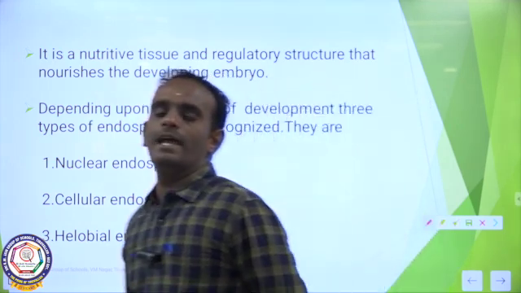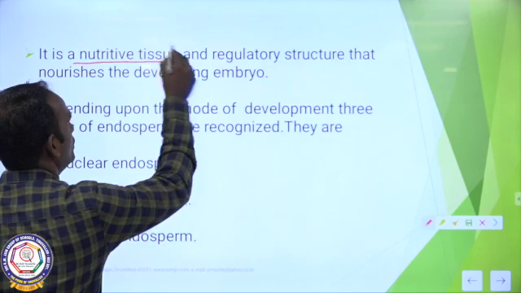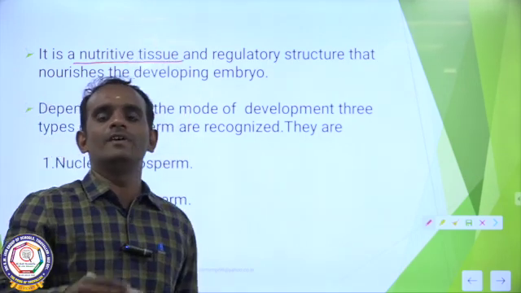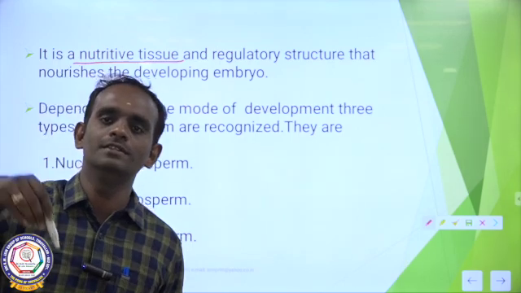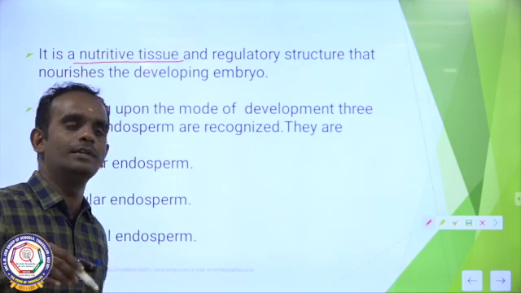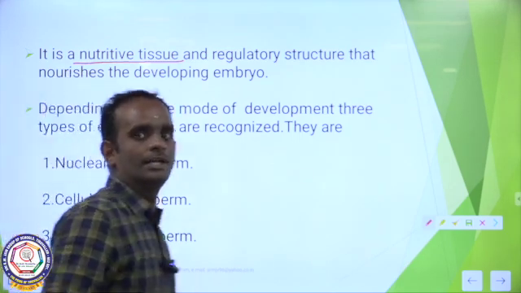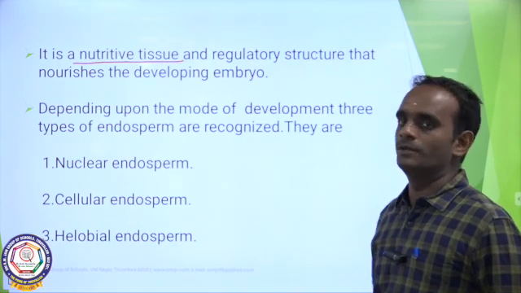The formed endosperm is a nutritive tissue. It provides nourishment to the developing embryo. It gives strength and food to the developing embryo, and it also regulates the development of the zygote.